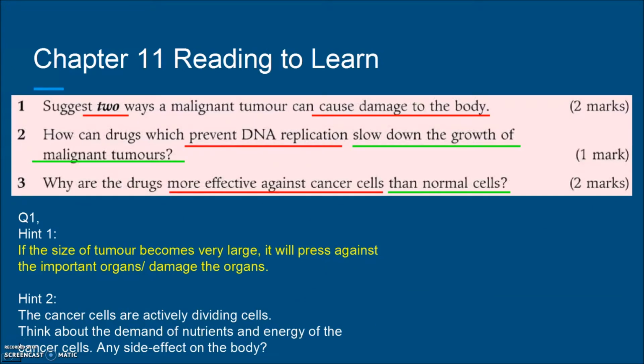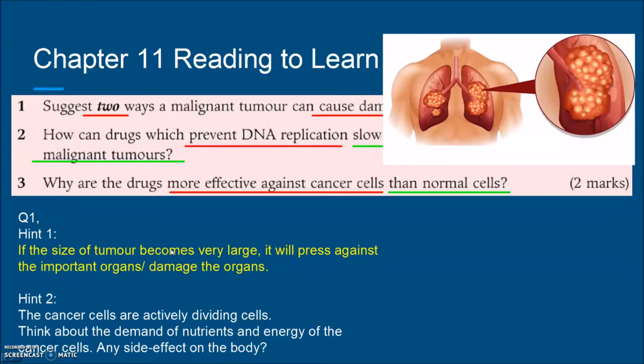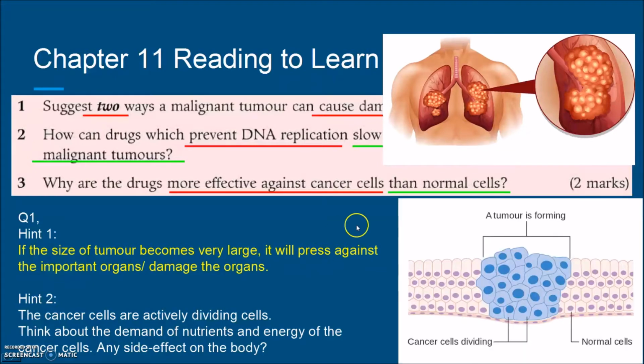So let's talk about the questions in this exercise. For question 1, we need to talk about 2 ways a malignant tumor can cause damage to the body. For the first answer, it can be extracted from the paragraph, because it's talking about if the size of the tumor becomes very large, it will press against the important organs. As I said before, if the tumor cells are forming near the normal cells, they probably just keep dividing rapidly.